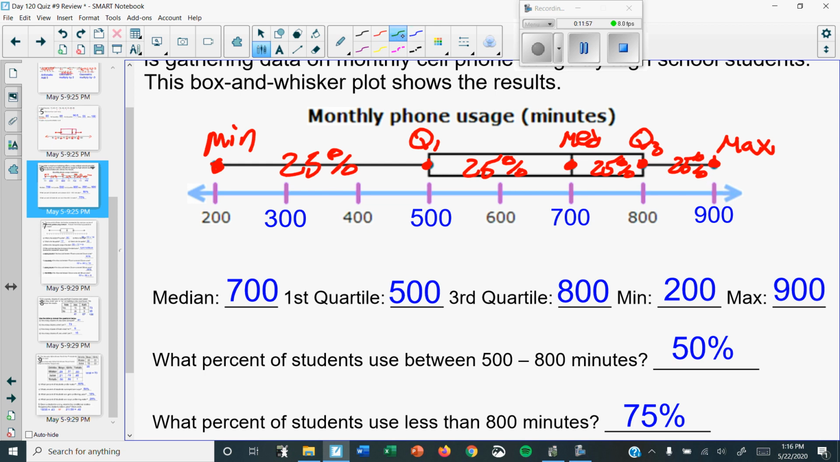Now it says, what percent is between 500 and 800? So between 500 and 800, what percent is that? Well, I see two 25s. 25 plus 25 is 50%, and that's why the answer is 50%. And again, it makes it much easier when you label it.